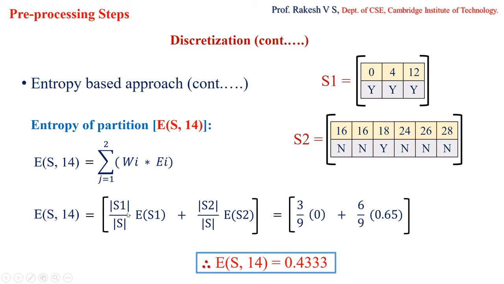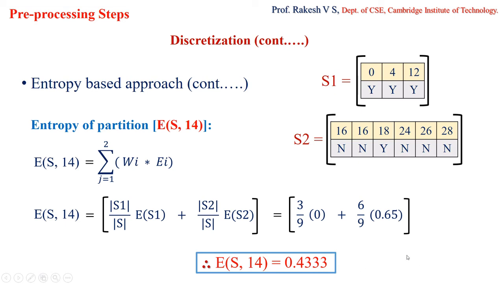So based on the values, we will be substituting entropy of S1 previously found as 0, entropy of S2 previously found as 0.65. What is this 3 and 1? S1 is nothing but the number of values present here. Now, mod S is nothing but the total number of values. So 3 by 9. And what is this S2? The number of values in S2, which is nothing but 6 by 9. So entropy of S for the split at 14 is 0.433.